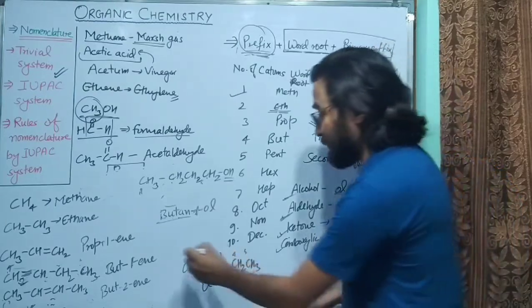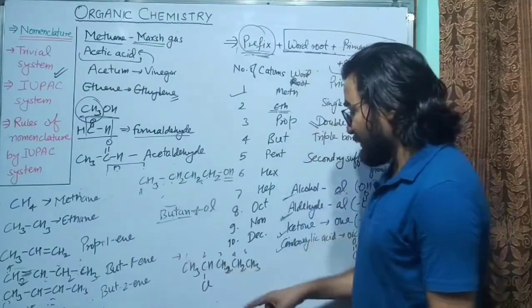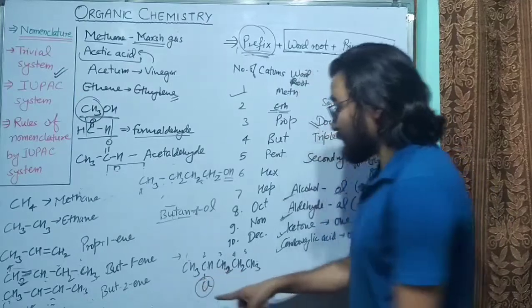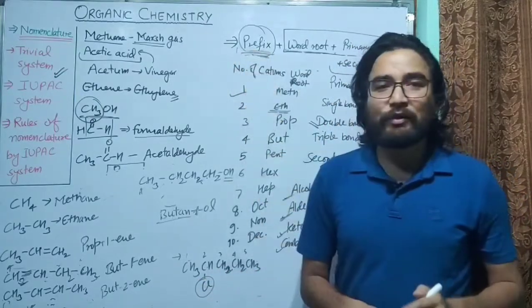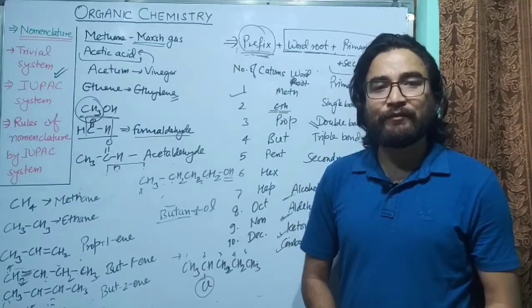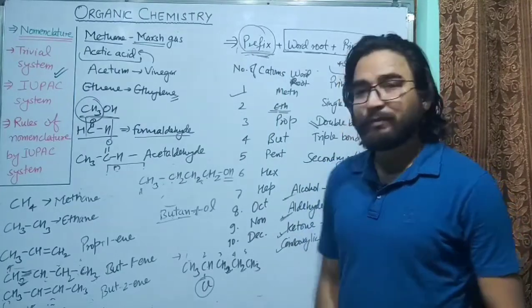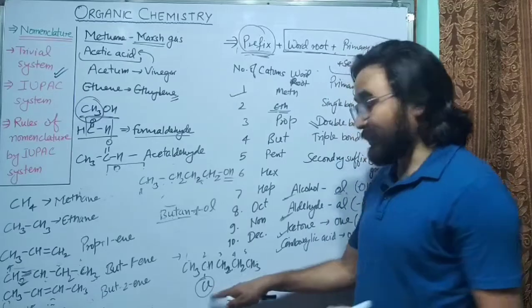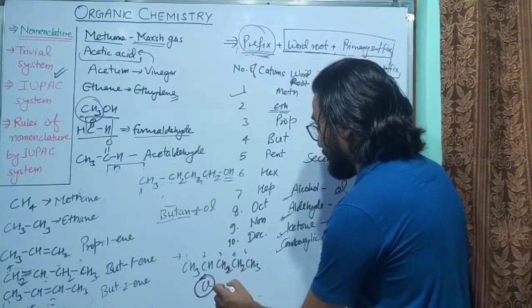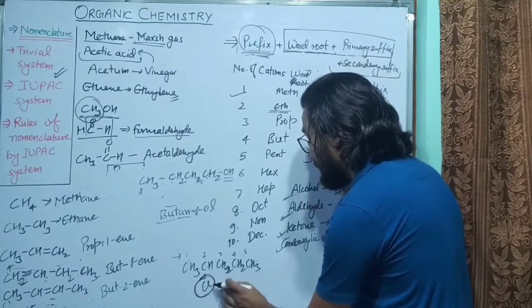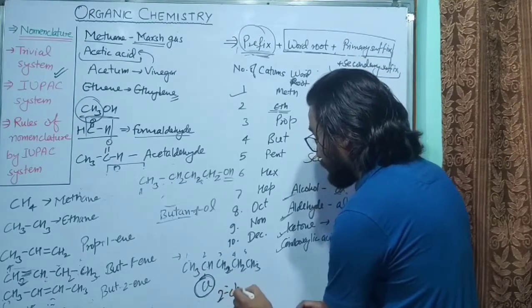So you will count from here. Now you can see chloro, the chlorine will be in the prefix. It is a substituent group, not a functional group. So what is the prefix? Here we will use the prefix, so its name will be chloro. But to which carbon atom is that chlorine attached? That is the second carbon atom. So what will be its name? Its name will be 2-chloro.